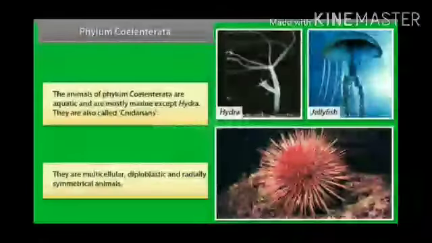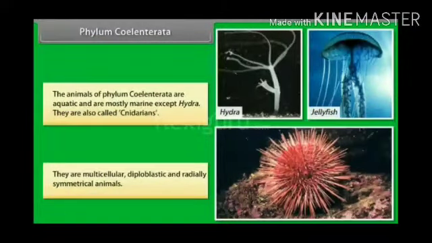Our next phylum is Coelenterata. These are animals living in water. They show more body design differentiation. There is a cavity in the body. Some of these species live in colonies while others have a solitary life span. Hydra, jellyfish and sea anemone are common examples. See in the figure.